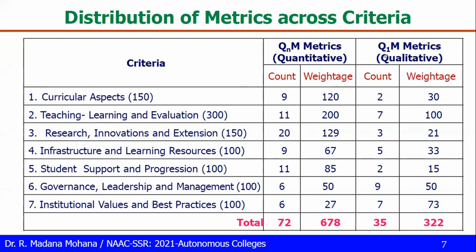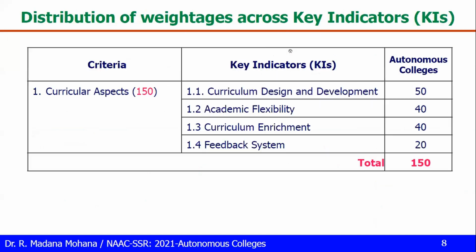Then for qualitative metrics according to all 7 criteria, 35 qualitative metrics with weightage 322. So generally there we mentioned 70% based on quantitative and 30% based on qualitative. So you can add these two, 678 plus 322, overall score is 1000. So this is the distribution of metrics across criteria.